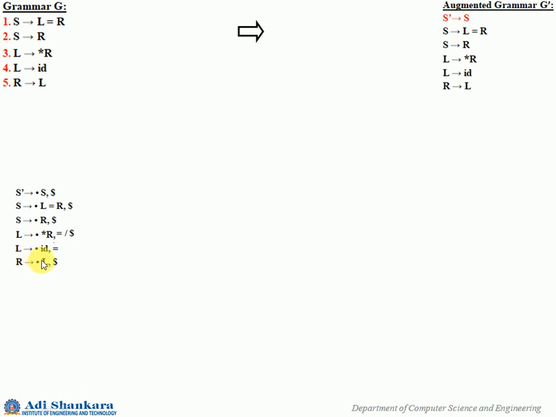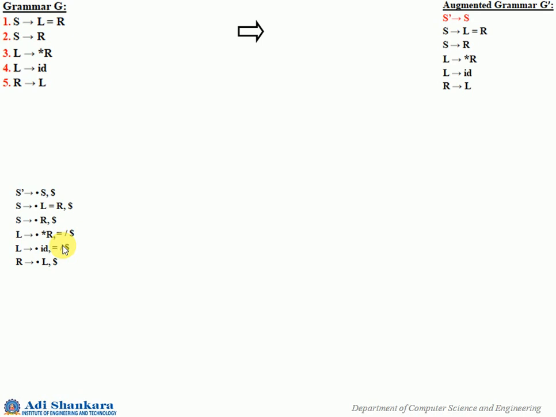Similarly here also you have the next L gives ID that is added here. In this case the look ahead is equal to, but since as part of R gives dot L comma dollar you are adding L gives ID, you will have the look ahead as dollar. So equal to and dollar both have to be considered for this particular item. You don't need to add it as a separate thing. What you can do is indicate it as part of this itself.